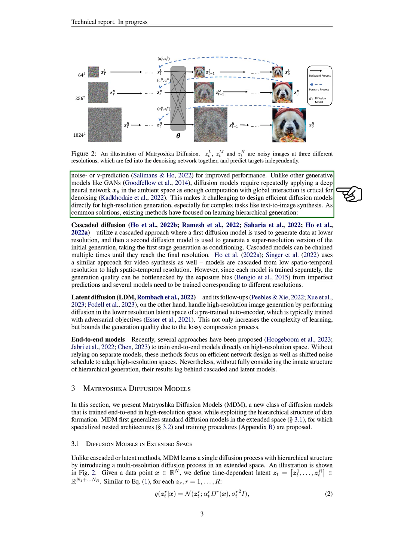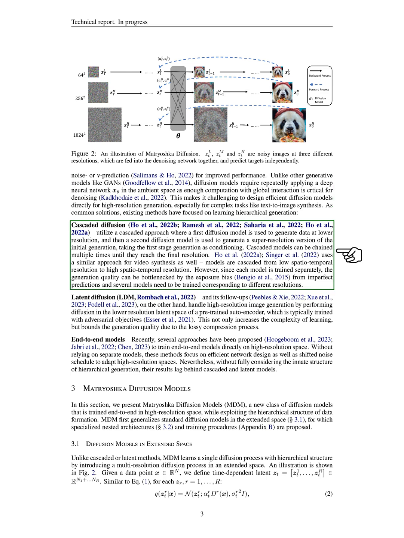However, this process can be challenging for high-resolution generation, especially for complex tasks like text-to-image synthesis. Some diffusion models use a cascaded approach, where a first diffusion model is used to generate data at lower resolution, and then a second diffusion model is used to generate a super-resolution version of the initial generation. However, each model is trained separately, which can limit the quality of the final output.